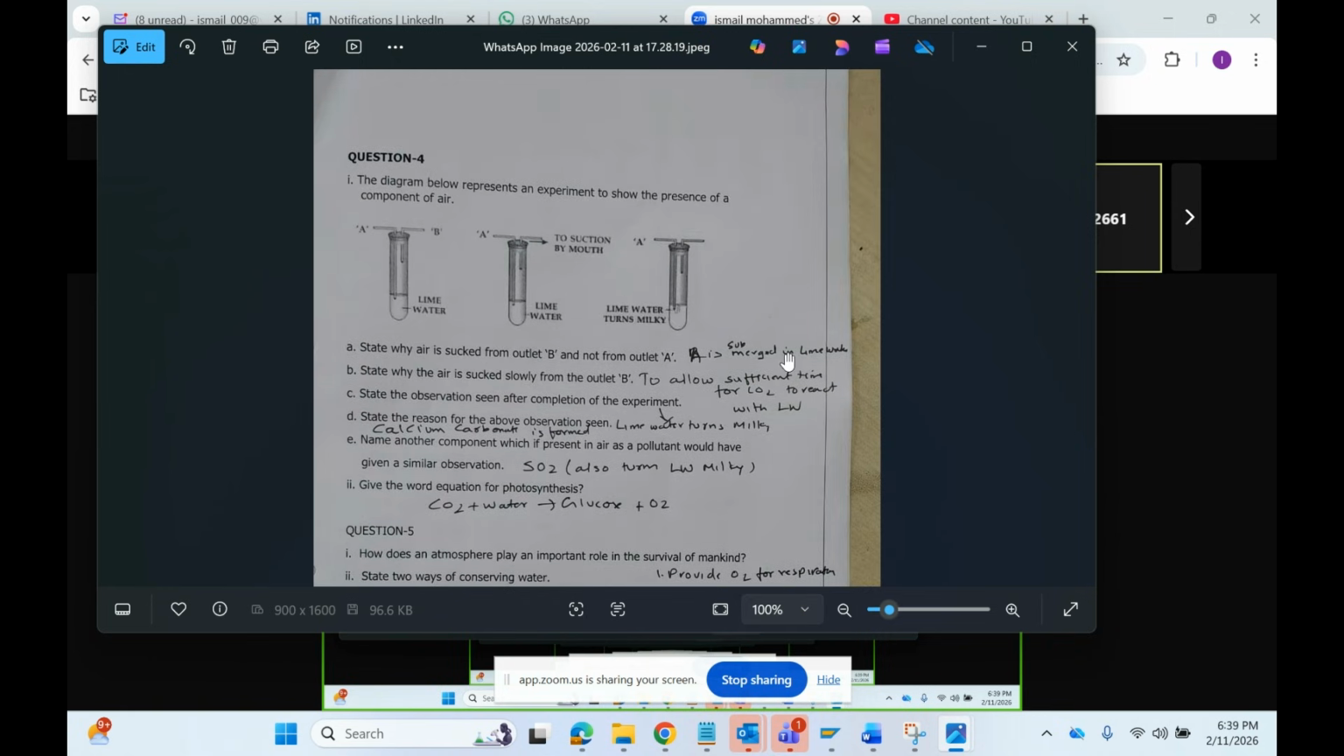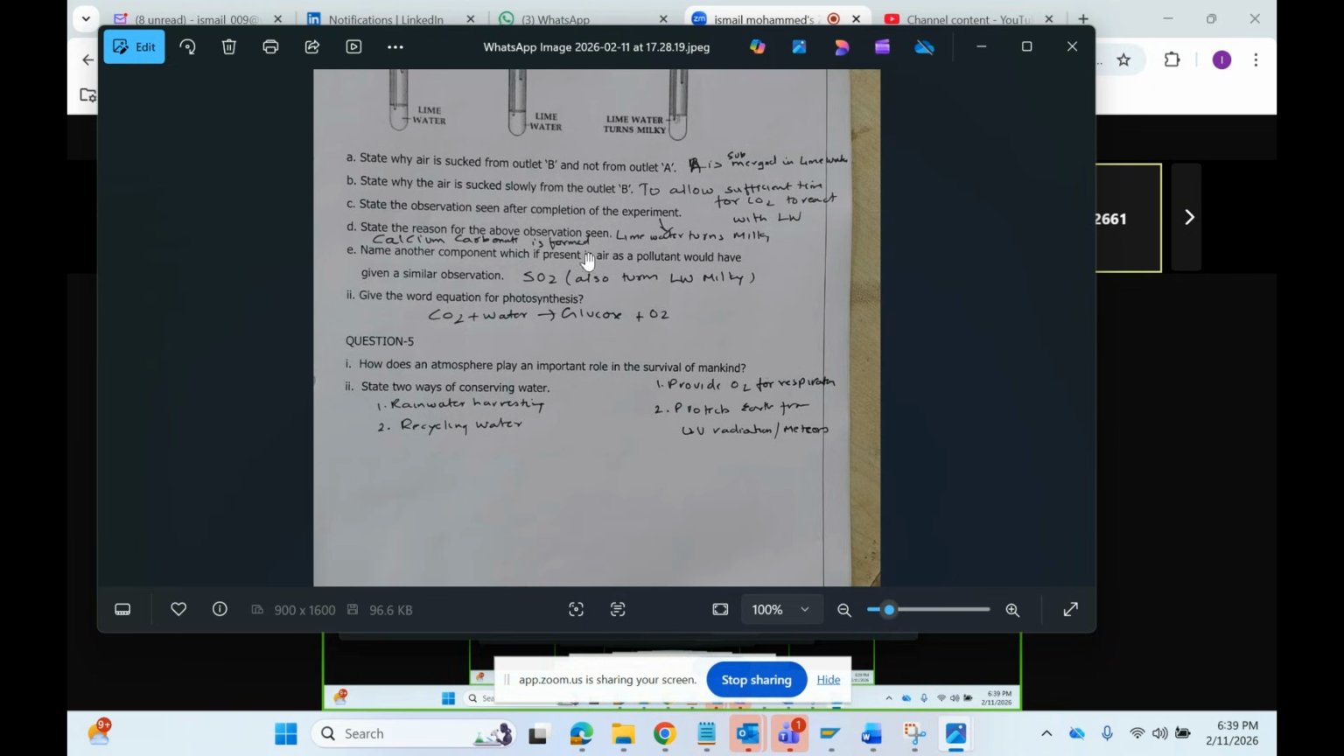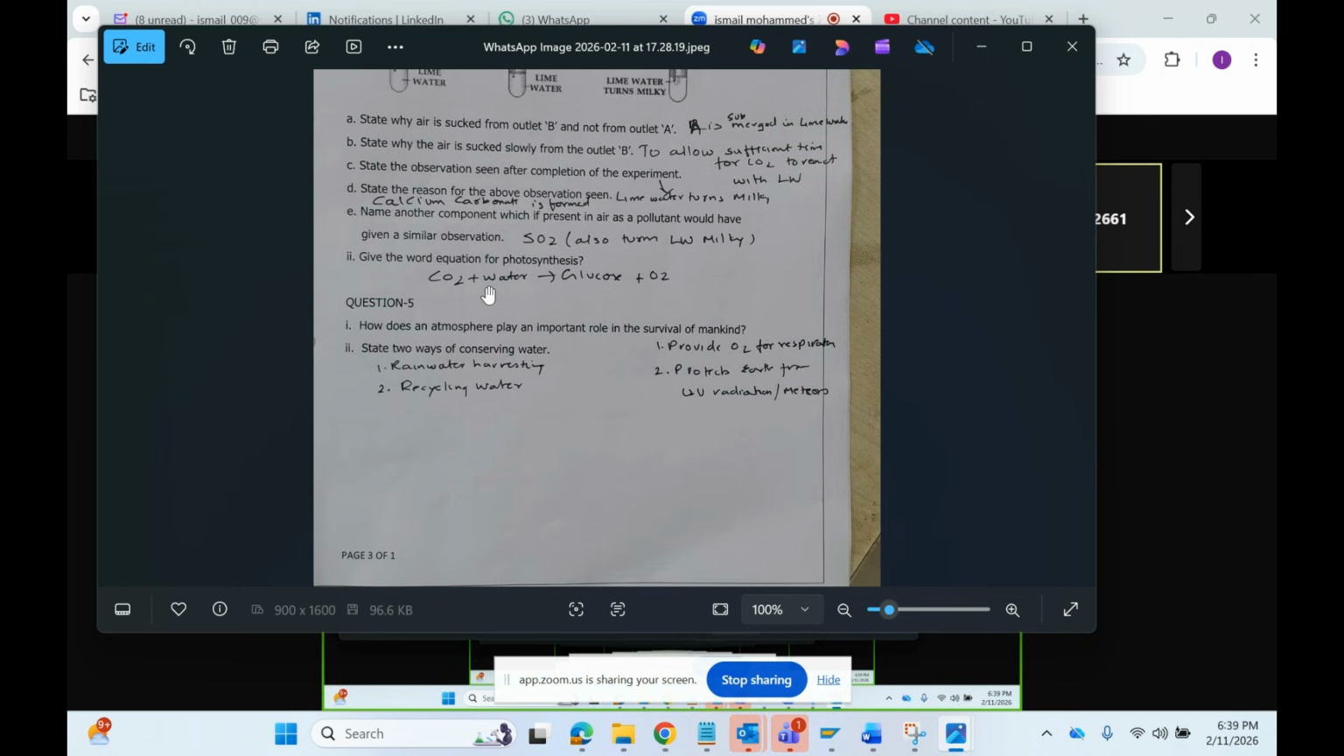The diagram below represents this; we have seen it already. Why is air sucked out slowly? To allow sufficient time for CO2 to react. Observation: the lime water turns milky. State the reason for the above observation. Calcium carbonate is formed, because when CO2 reacts with calcium hydroxide, calcium carbonate is formed, and that is white in color. Name another component present: sulfur dioxide.